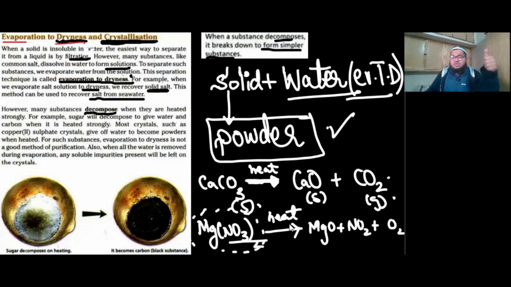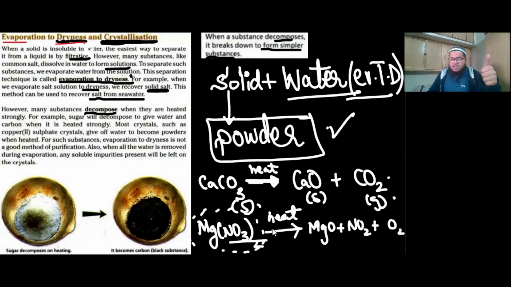First, the advantage is that you will get a solid from a solution, a substance which is soluble in water or soluble in that solution, by evaporating out the solution. Usually this liquid is water, okay? And the most common application is recovering salt from seawater. That's the most common application. That's one application that will be asked on the exams as well, on the past papers as well.